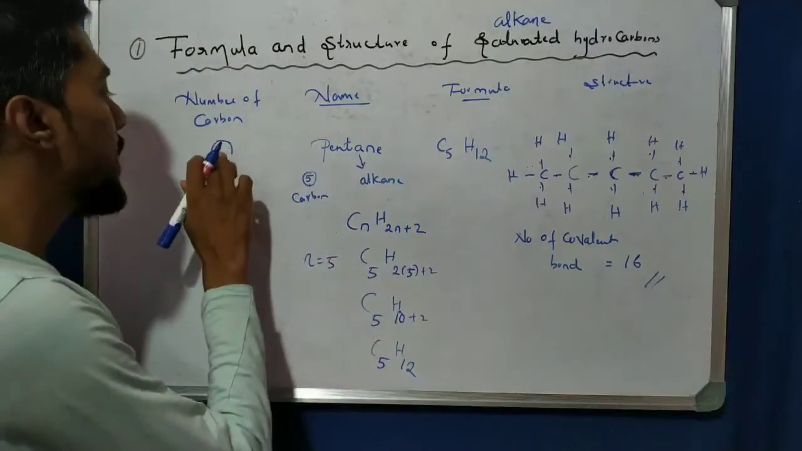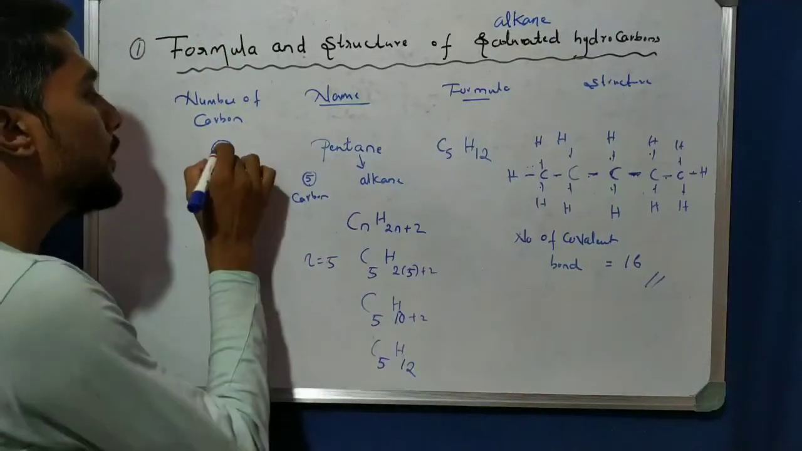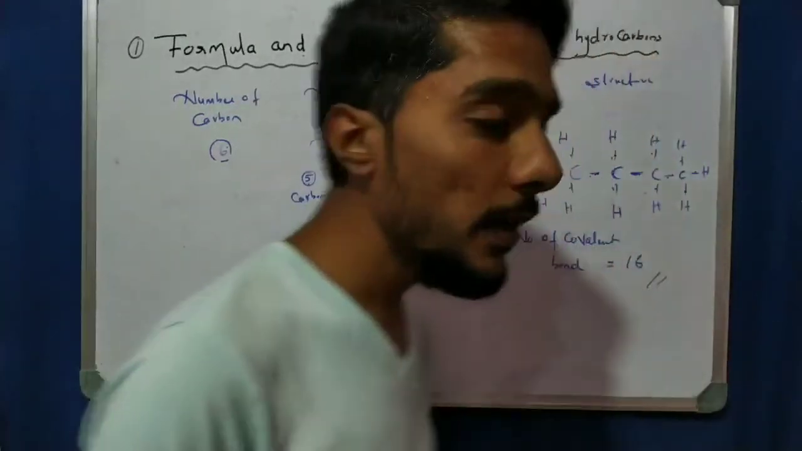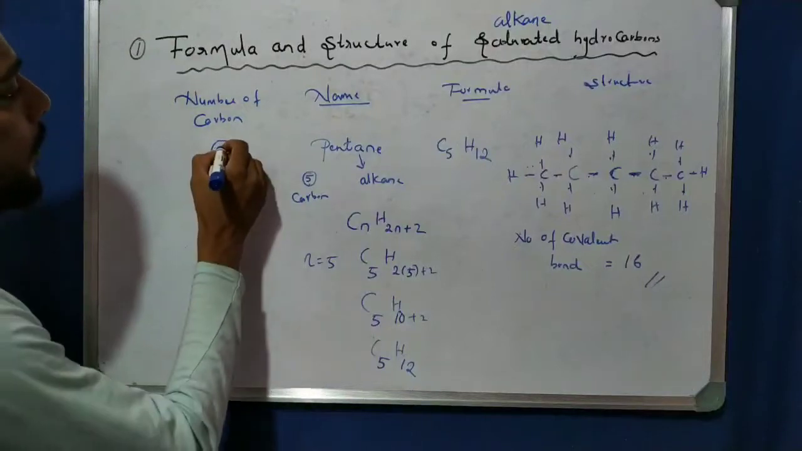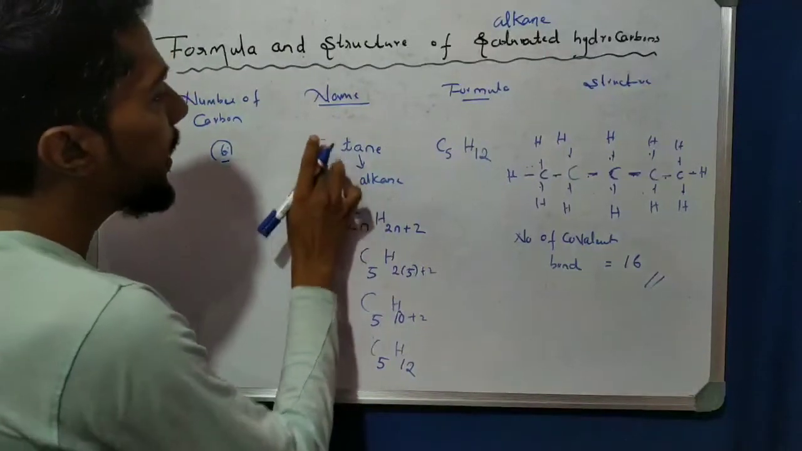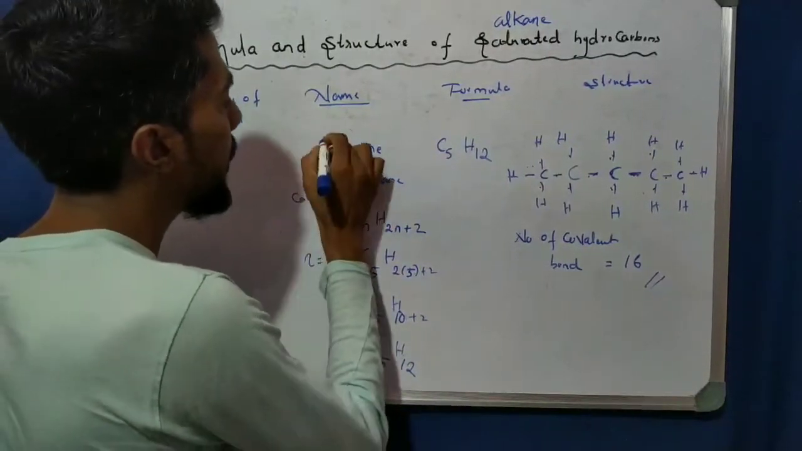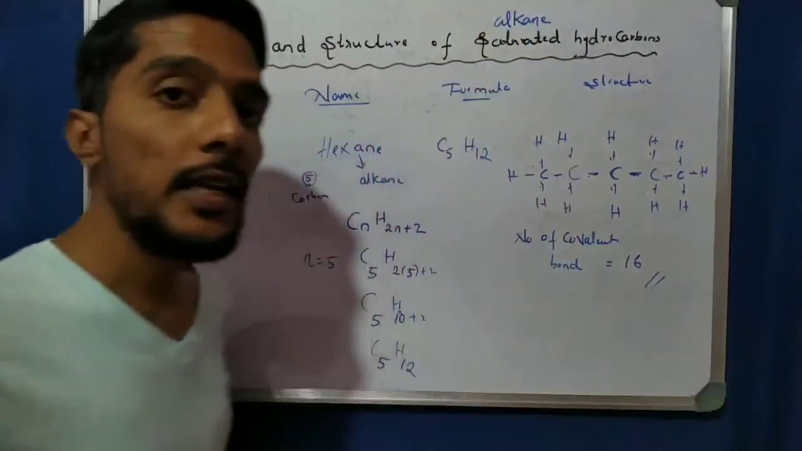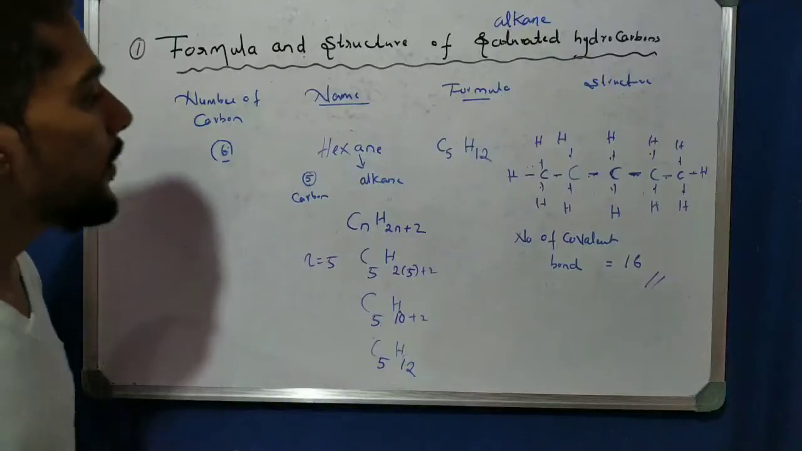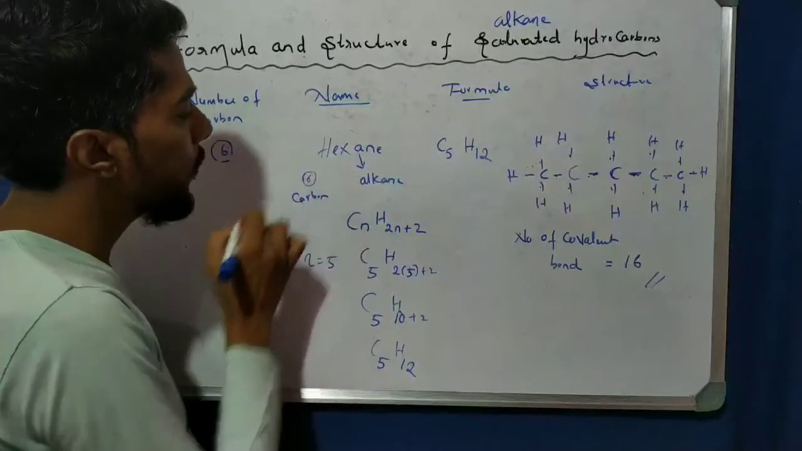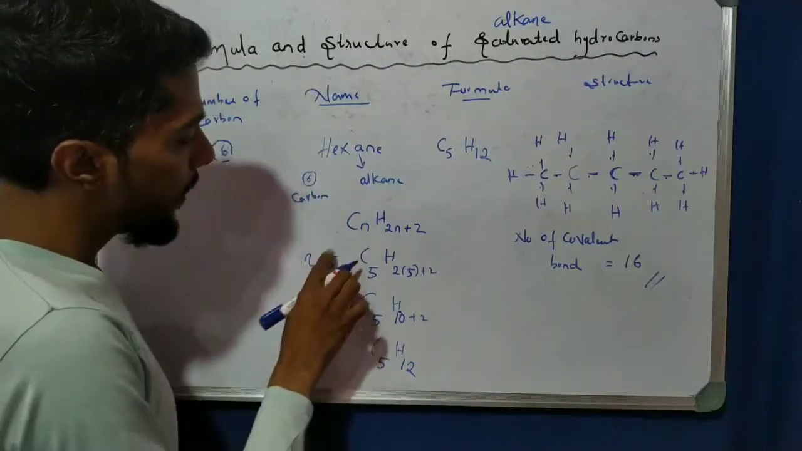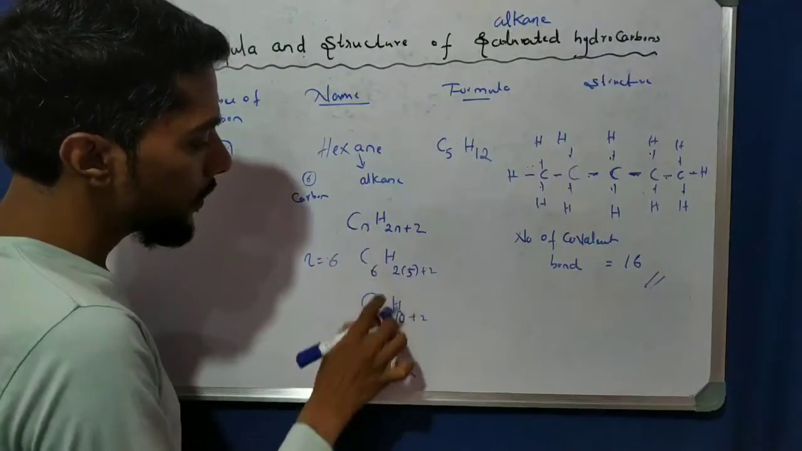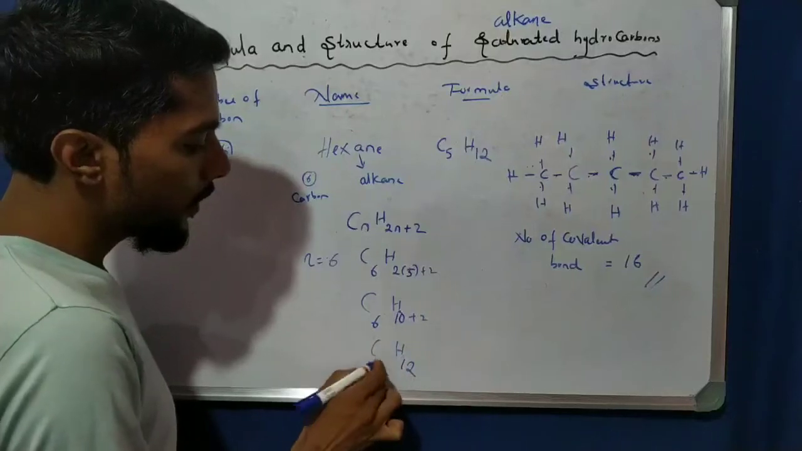Last one, if the number of carbon is 6. 7, 8 is there, but in the syllabus 6 is the last. So in the case of 6, we can write it as hex. Hex because of alkane is ane, hexane. If the number of carbon is 6, that is hexane, hex. And next see, here n is 6.